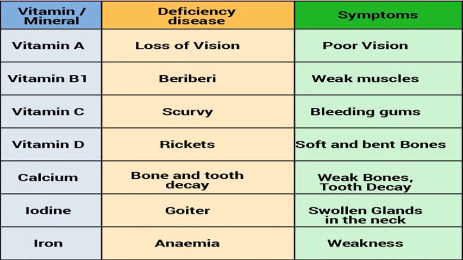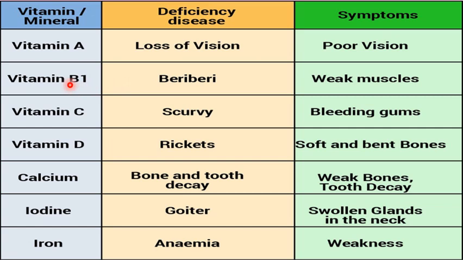Now students, look at this chart. Here are the names of vitamins and minerals, and here are the deficiencies, and here are the symptoms, right? Vitamin A is very important for our eyesight. So if there is a deficiency of vitamin A, there would be loss of vision, and the symptom would be poor vision, right? And vitamin B, you can relate it like B for beriberi.